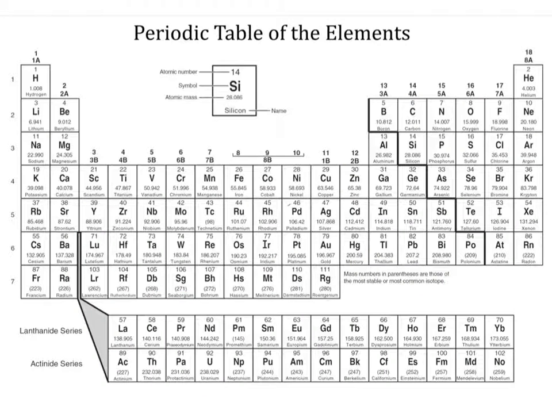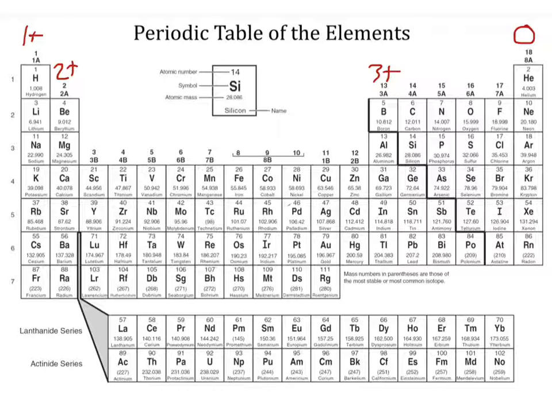Now let's go ahead and turn to the back of our periodic table. And I want you to actually write this on your periodic table. Just a reminder, everything in the first column makes a 1 positive charge. Everything in the second column makes a 2 positive. Everything in the third column here makes a 3 positive. Now, the noble gases do not make a charge because they already have a full octet.